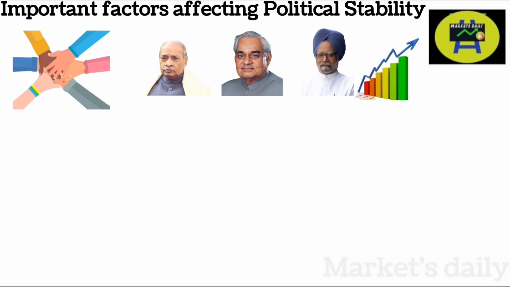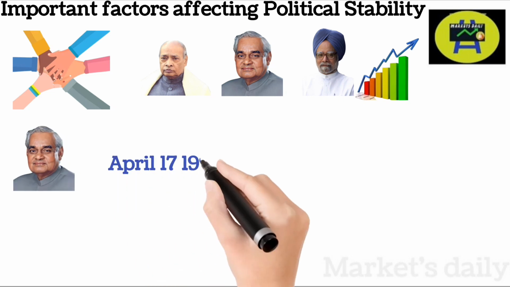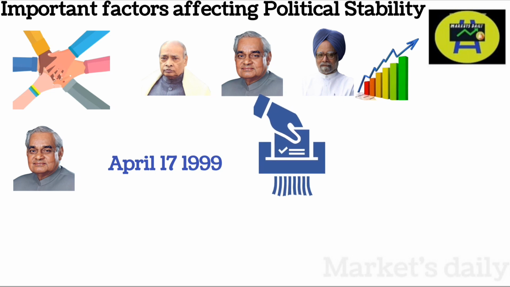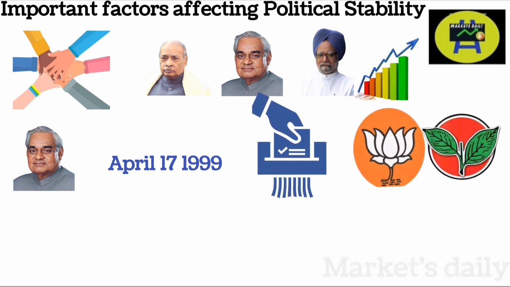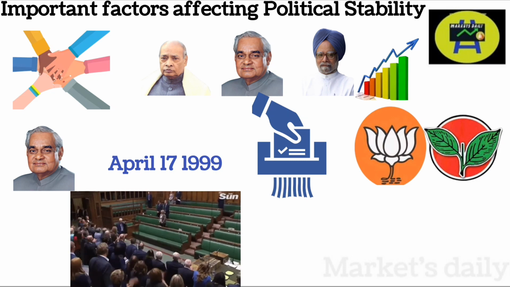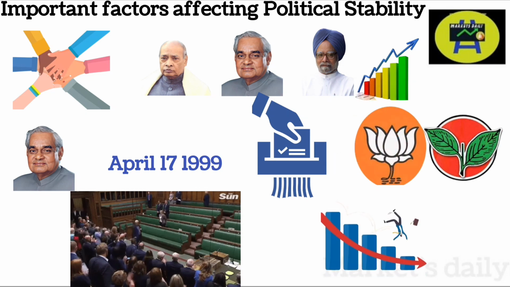However, coalitions have their disadvantages, as can be seen during the Vajpayee period on 17th April 1999. The BJP coalition government led by late Prime Minister Atal Bihari Vajpayee failed to win a confidence vote in the Lok Sabha by a single vote due to the withdrawal of one of the government's coalition partners, the AIADMK. So, the President dissolved the parliament and called fresh elections. This type of political instability leads to economic slowdown.